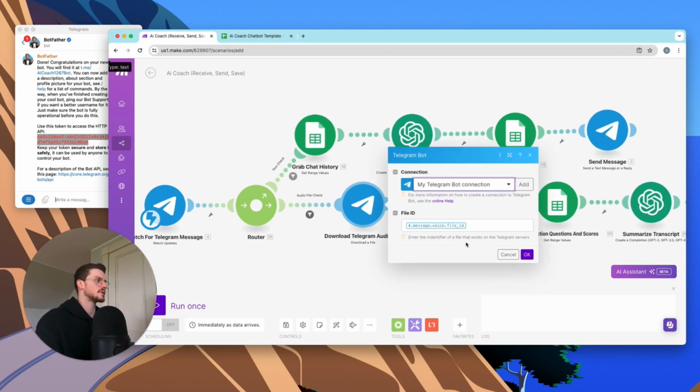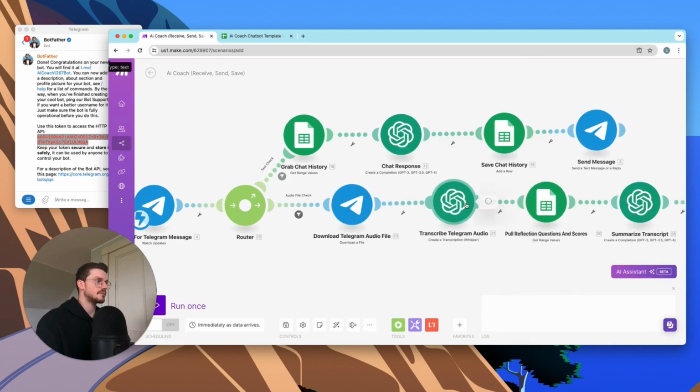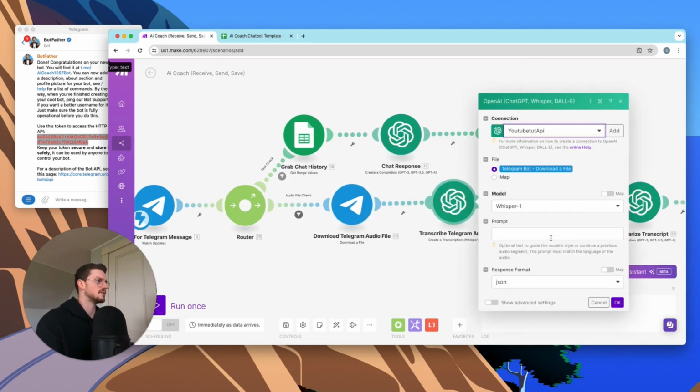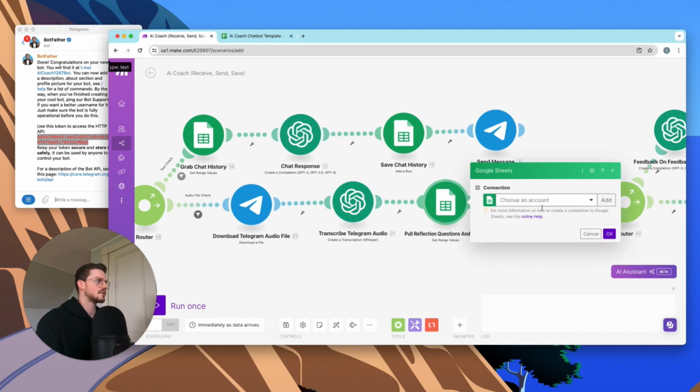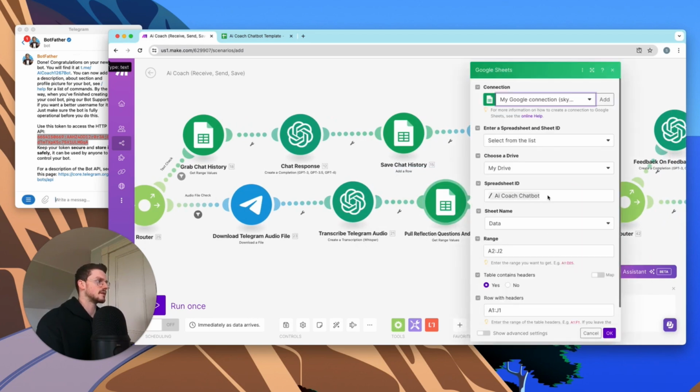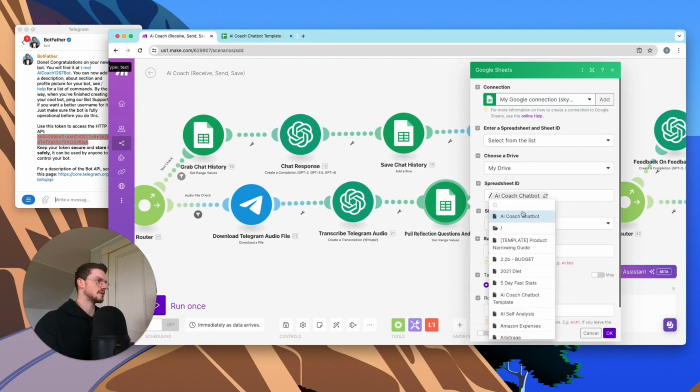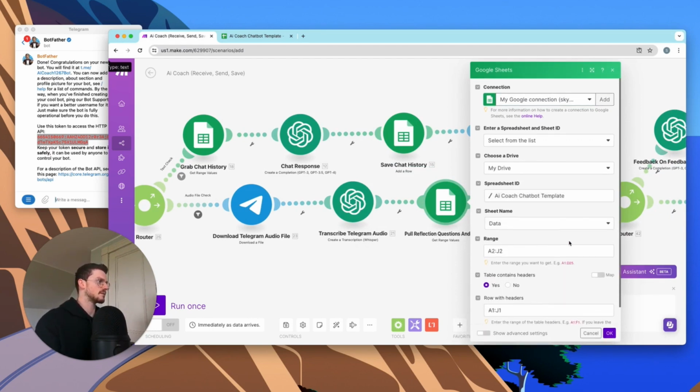So that's what this is here. So we're going to select the bot. This is going to download the audio file. We're going to come here. We're going to transcribe it with Whisper. We're just going to select the Telegram bot download file. Hit OK. Now it's going to pull reflection questions and scores. So we're going to select the account again. We're going to click spreadsheet, AI coach chatbot template.